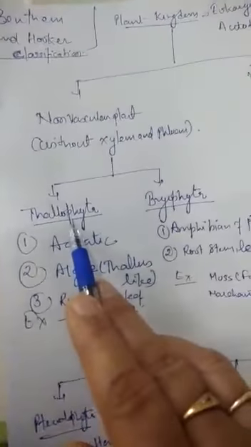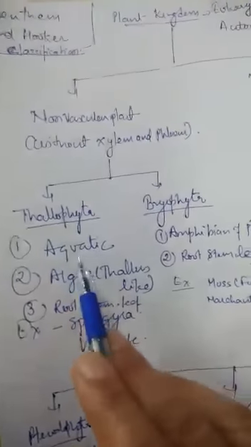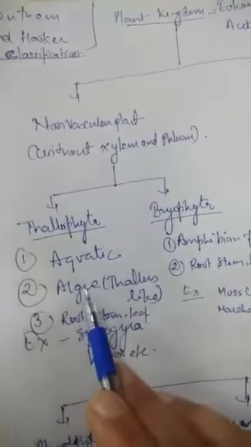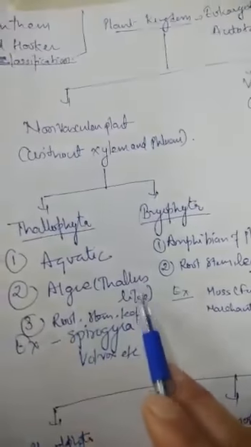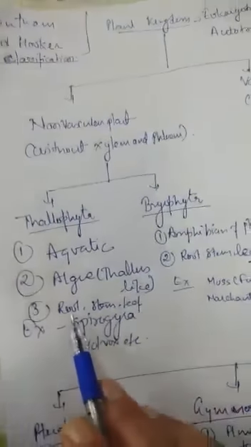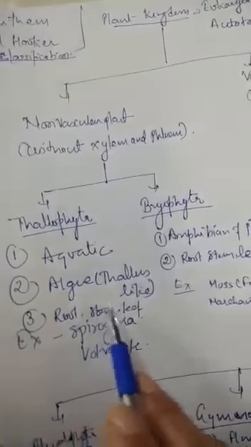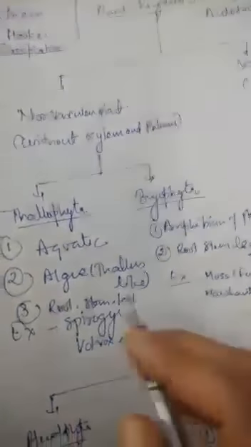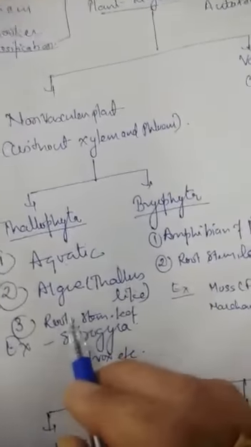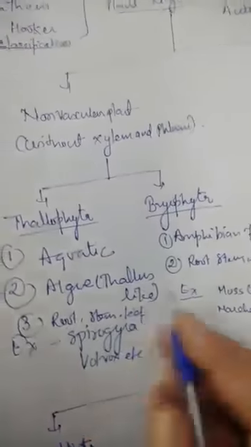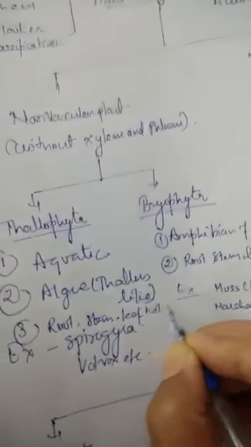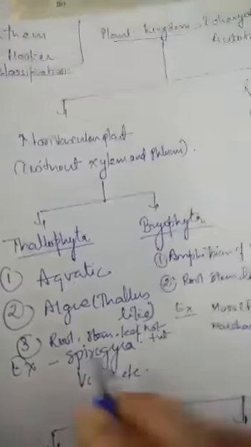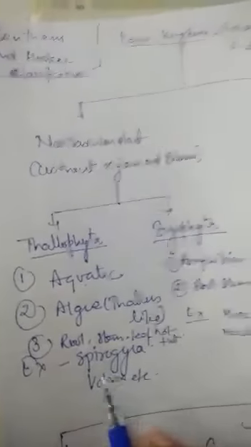What are the main characteristics of Thallophyta? They are totally aquatic. They are considered as algae. They have a thallus-like body, and their body cannot be divided into root, stem and leaf. Root, stem and leaf are not present. Examples are Spirogyra and Volvox.